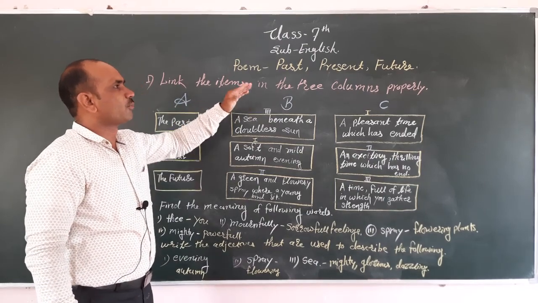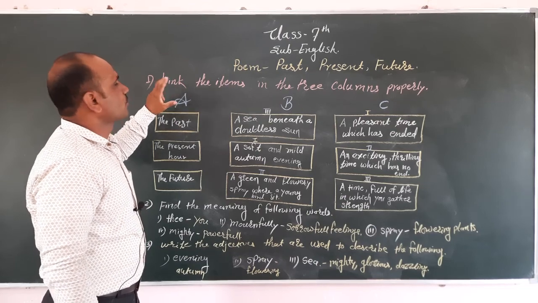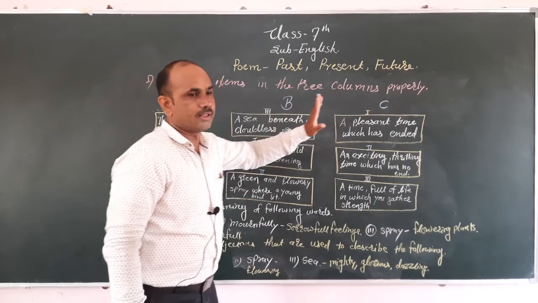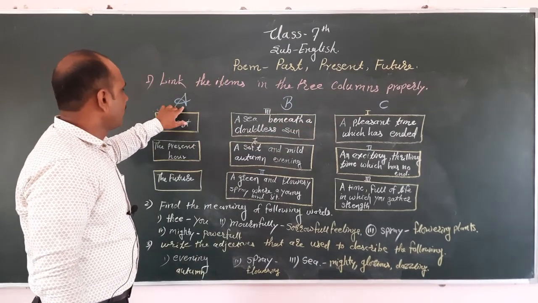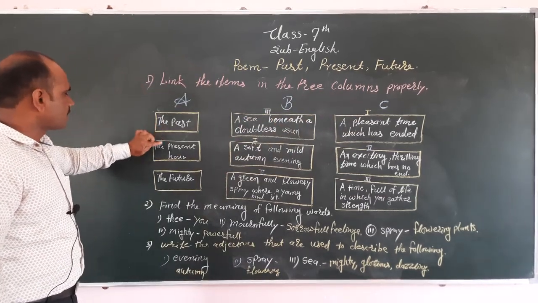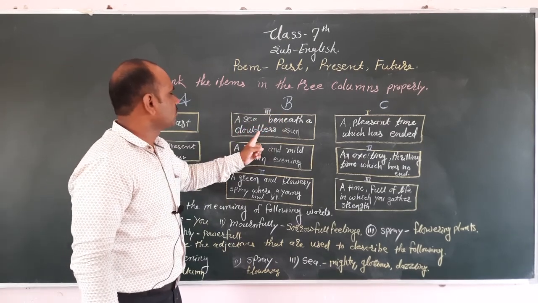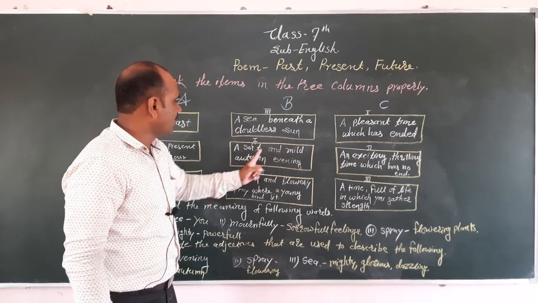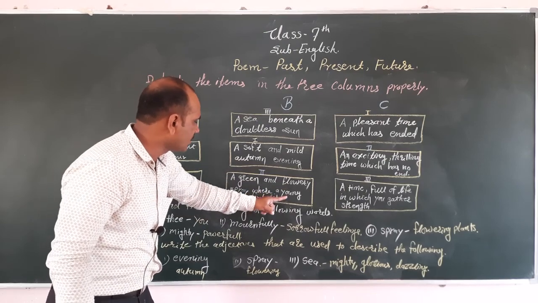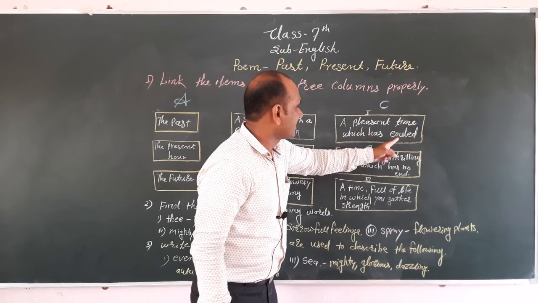Now we explain this poem Past, Present and Future. Now we understand the questions and answers. Link the items of the three columns properly. Here there are three columns A, B and C. In column A, past, present hour and future hour. In column B, a sea beneath a cloudless sun, a soft and mild autumn evening, then a green and flowery spray where a young bird sat. In column C, a pleasant time which has ended.